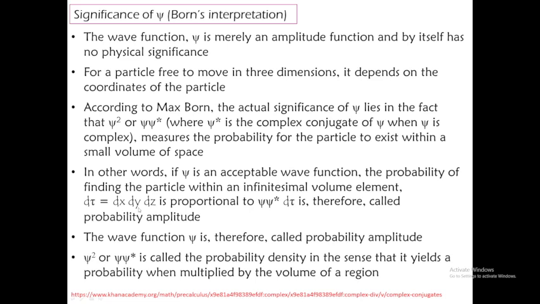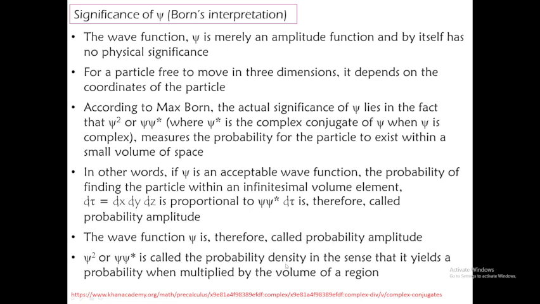So psi star psi, or psi square, is what is called the probability function, and the wave function psi is therefore called a probability amplitude. Then psi square, or psi star psi, is called a probability density.